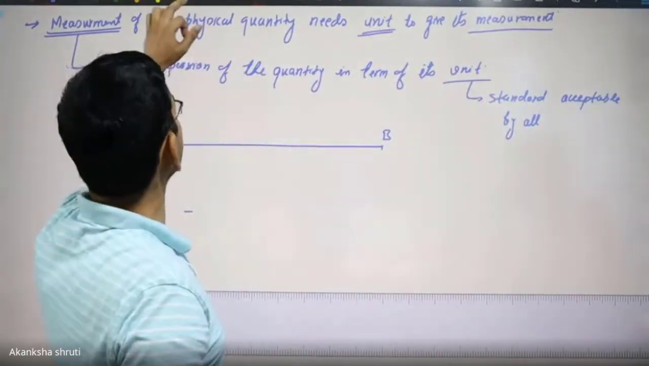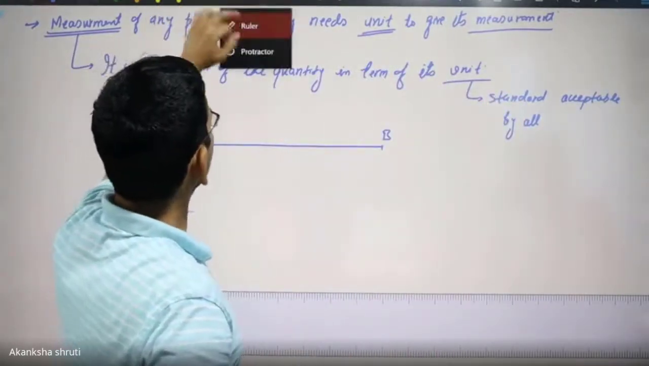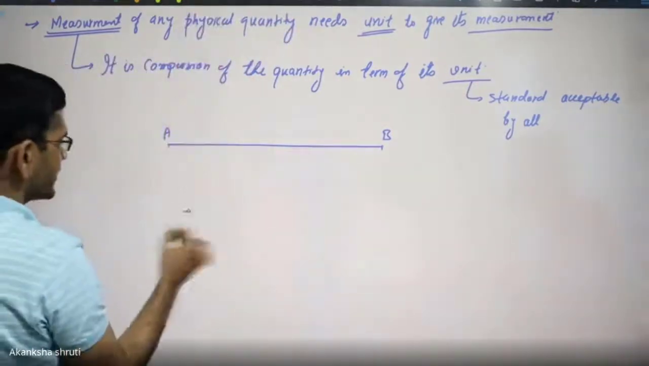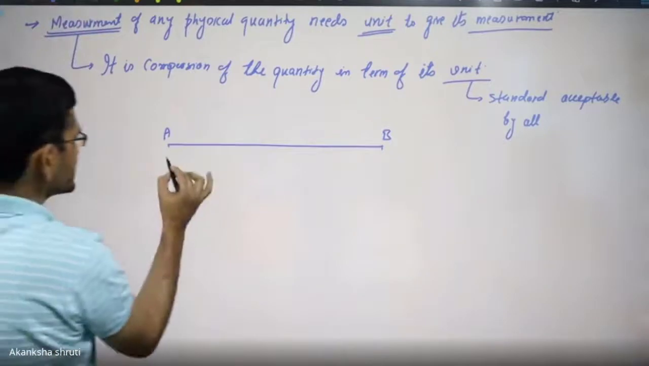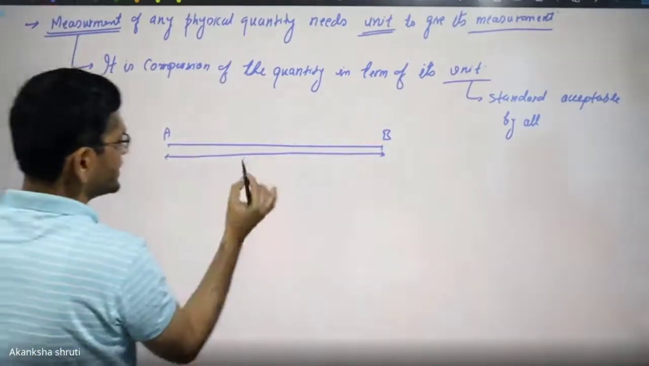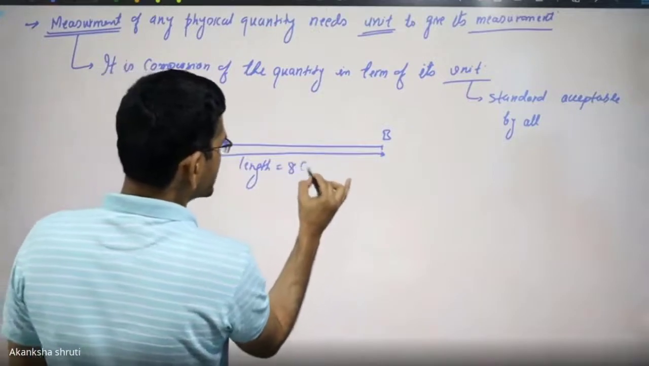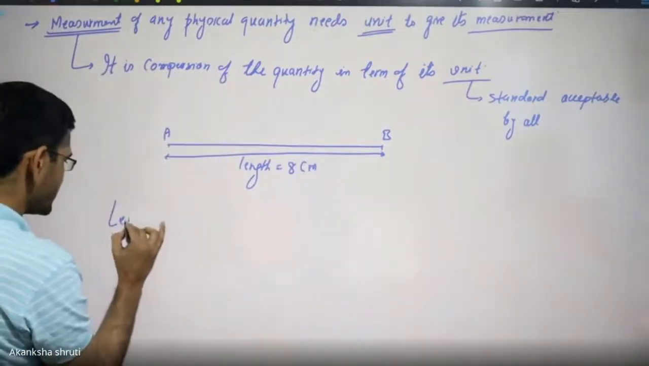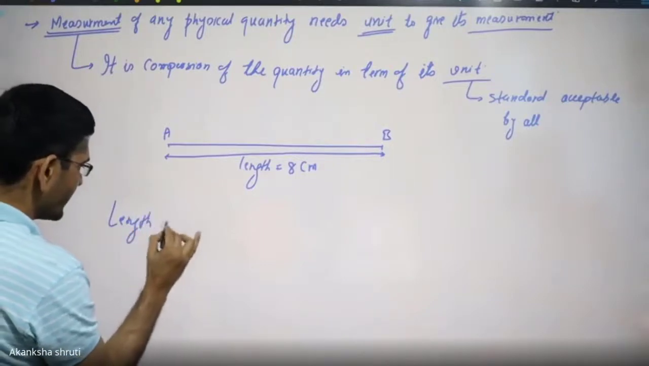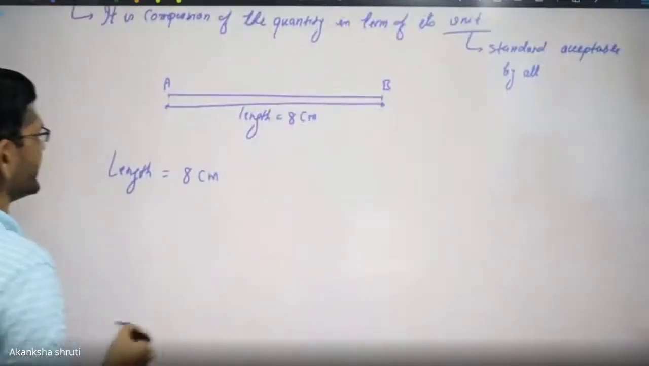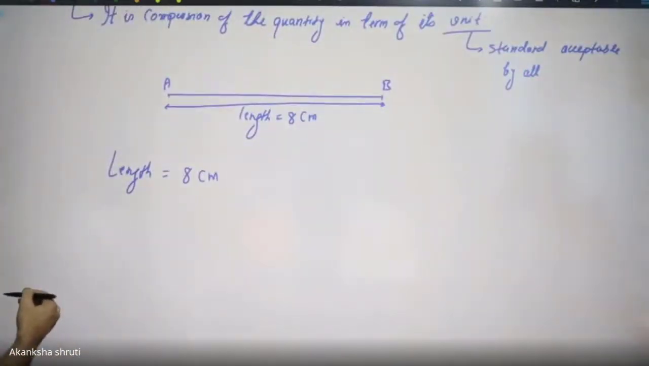These characteristics and quantities you will learn later. No need to mug up right now. So students, it simply means you are saying that from here to here, the length is 8 centimeter. So if I am saying the length is 8 centimeter, or the length of this line AB is 8 centimeter.